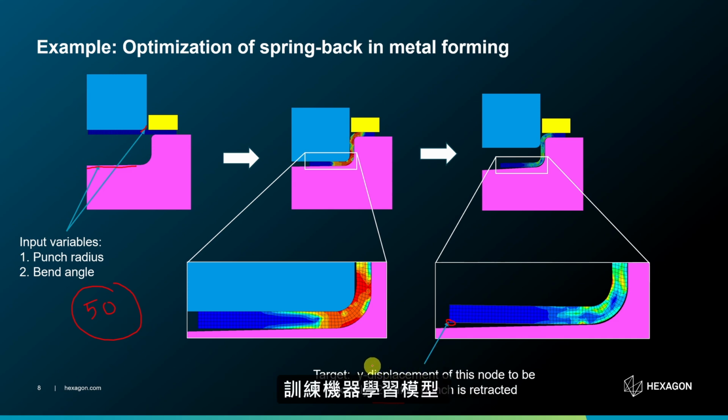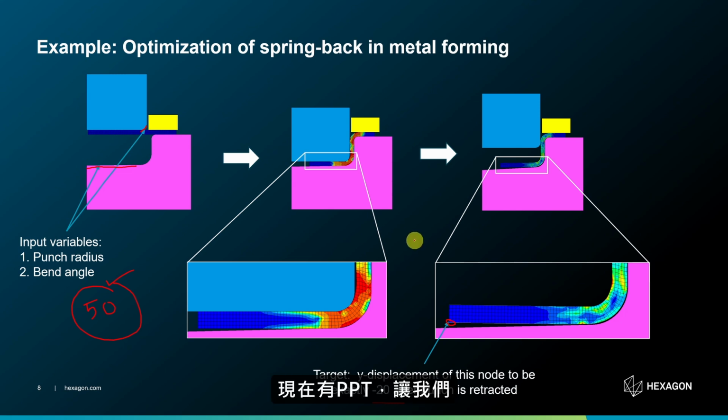Then we can train a machine learning model using those 50 Y displacement values and these 50 input variable values. And then we can ask the model at what input variable values I will get Y displacement to be exactly minus 20. And that would be our answer.